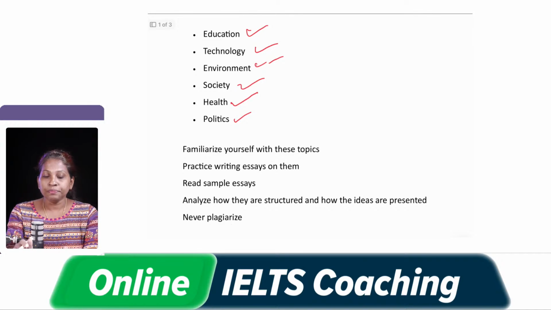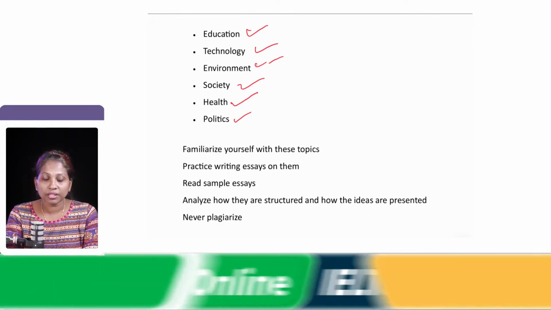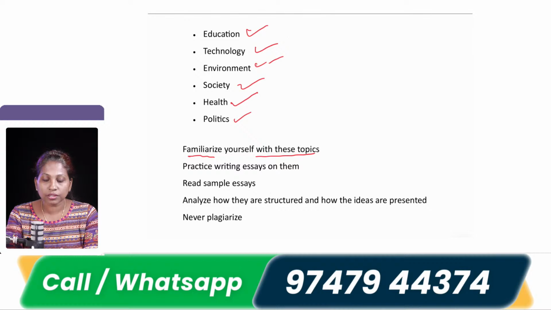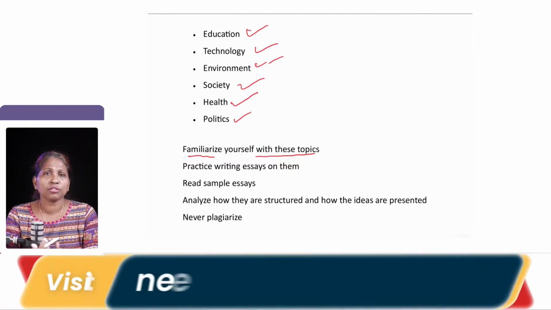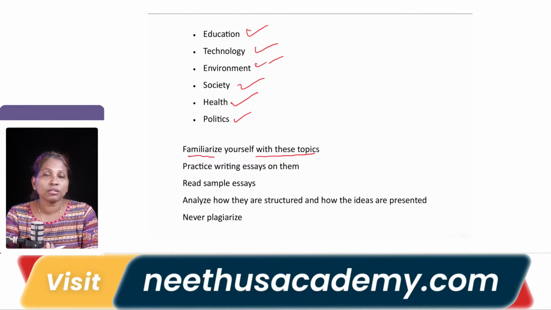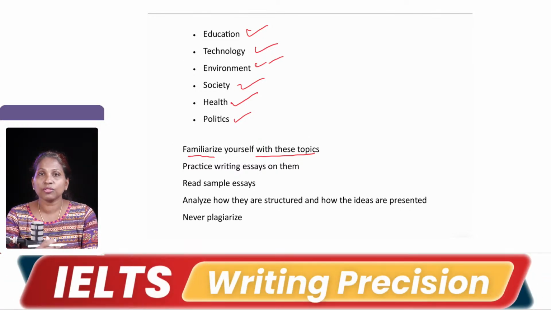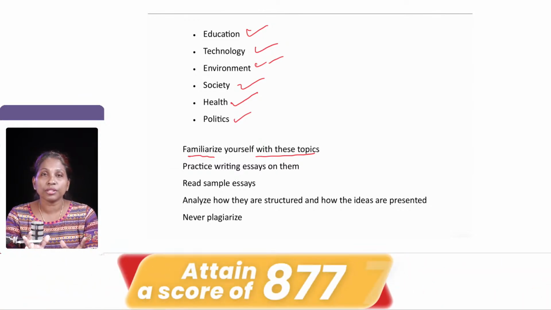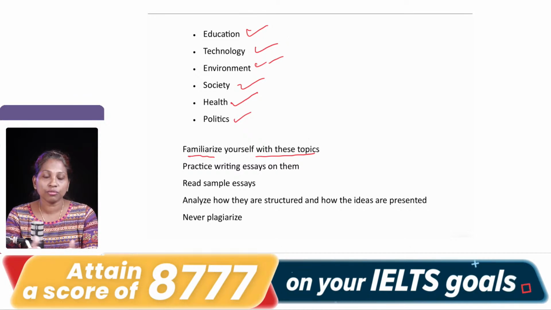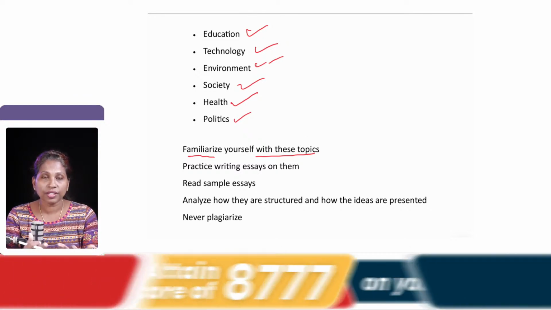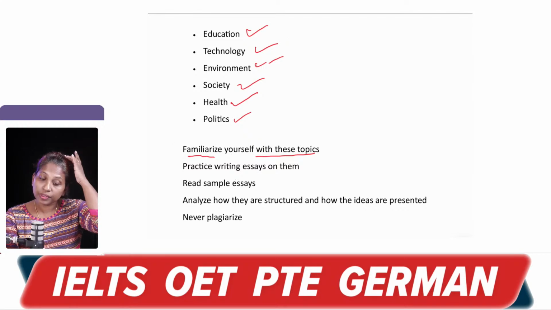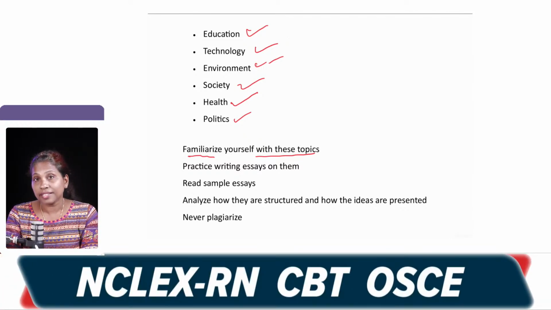So what do we do? First thing is familiarize yourself with these topics. Get acquainted with them. Have knowledge about them. For example, if it's technology, maybe you are not a person who is so interested in the things happening in the technical world, but you should be aware of the things which are common in this world right now, because at the end of the day you have to write an essay. So familiarize yourself with various topics which are quite common. Then practice writing essays on them.